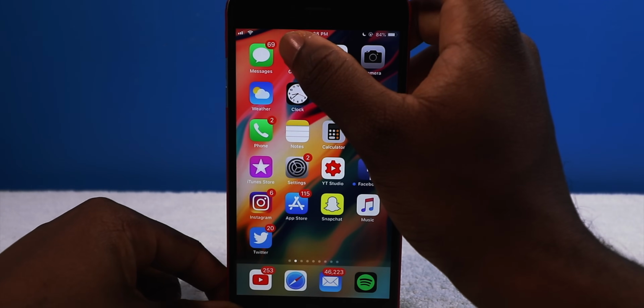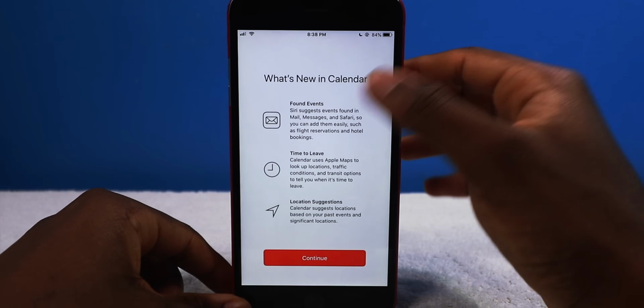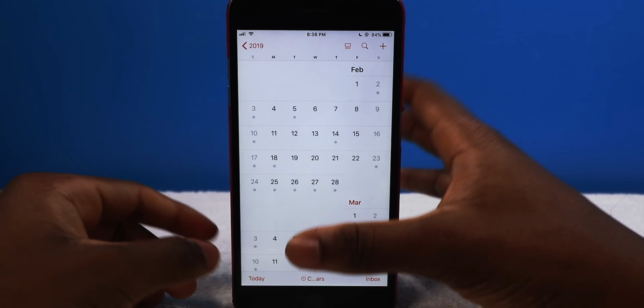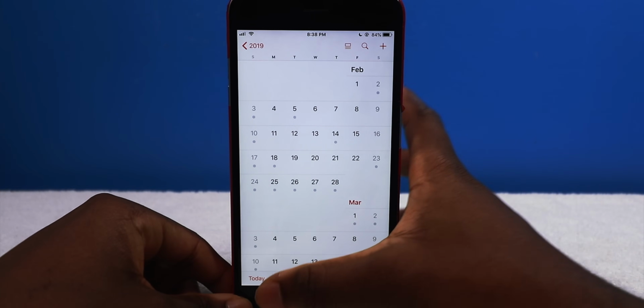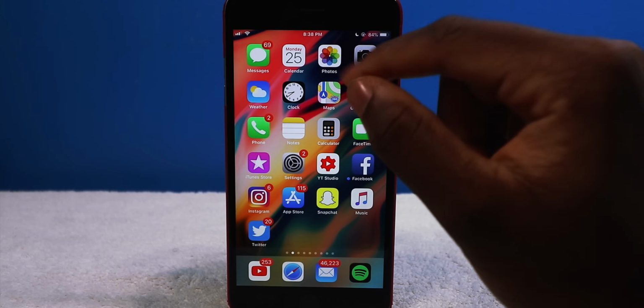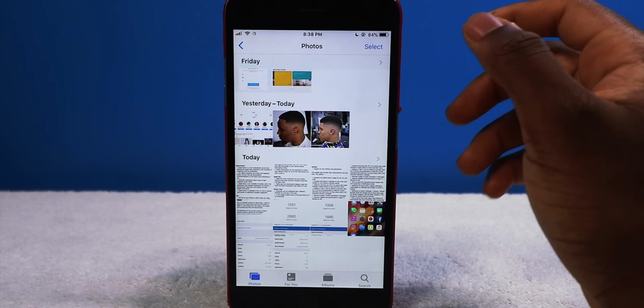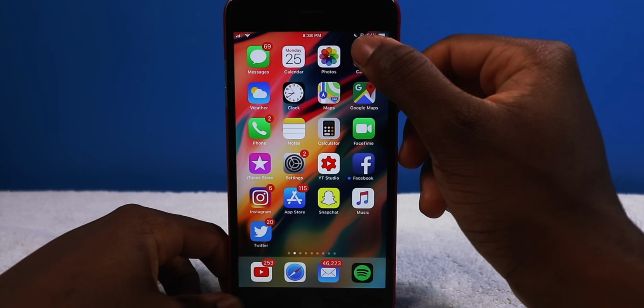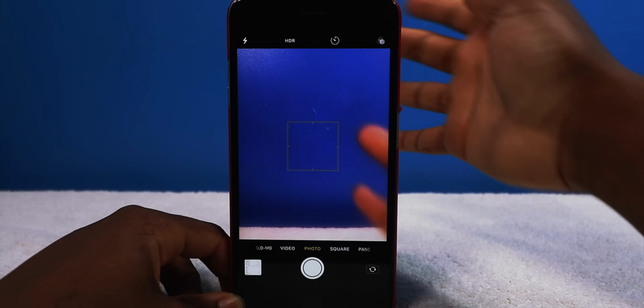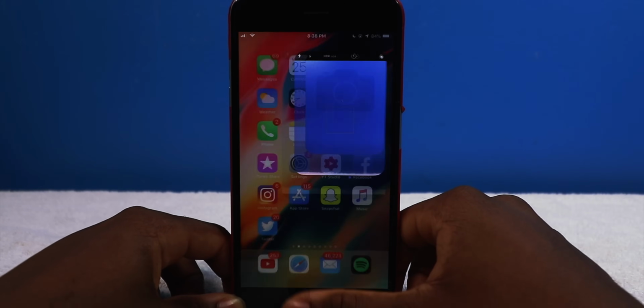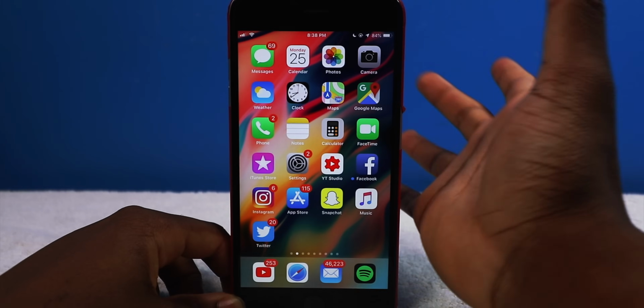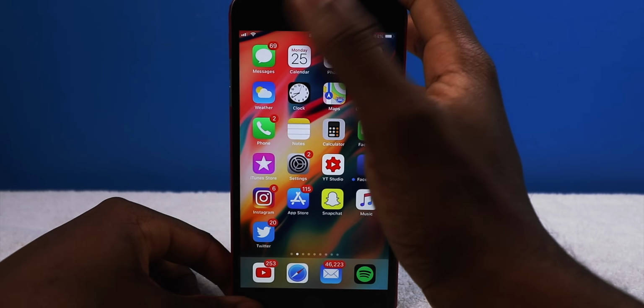Okay, calendar, 3, 2, 1. Okay, damn, that was pretty fast. I ain't gonna lie. It's not showing the right day though. Okay, we have the photos, 3, 2, 1. Okay, the camera, 3, 2, 1. Okay, gotta say, iPhone 6 really holding up, man, and I respect Apple for supporting this to this day.